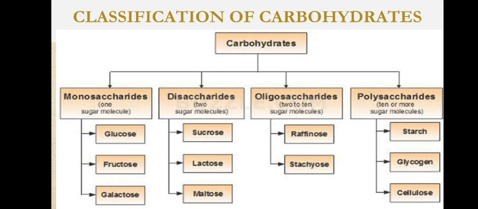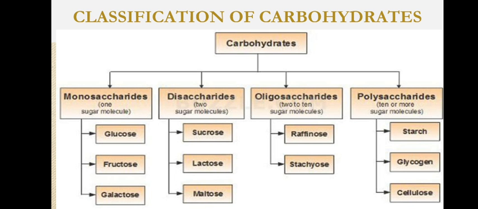Moving to the classification of carbohydrates, they are classified into different types based on the number of sugar units present in them. The first class is monosaccharide. Saccharide, as we know, means sugar, and mono means single, so monosaccharides are formed of single sugar molecules which cannot be further hydrolyzed. Next is disaccharide.